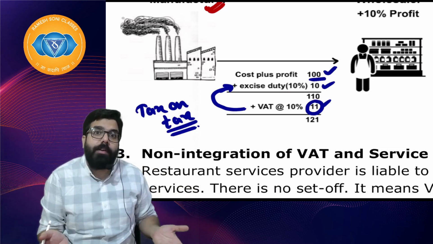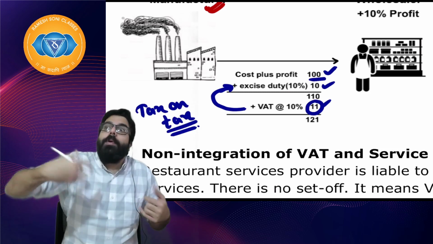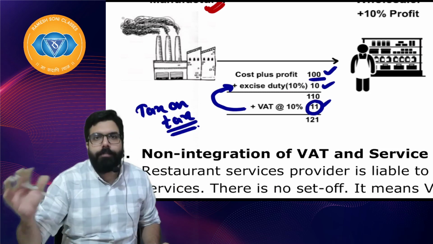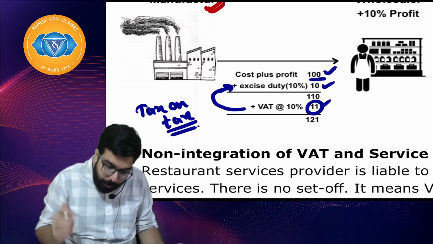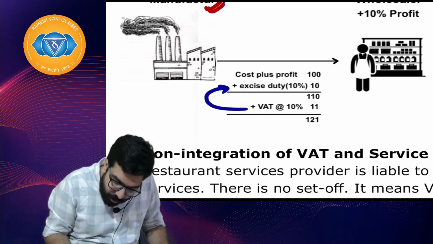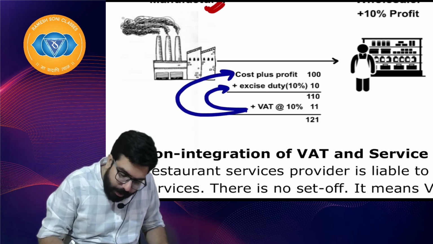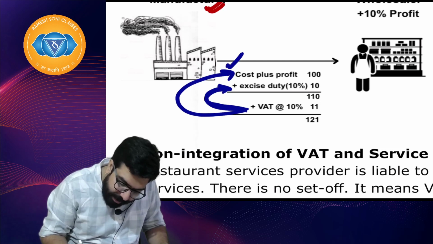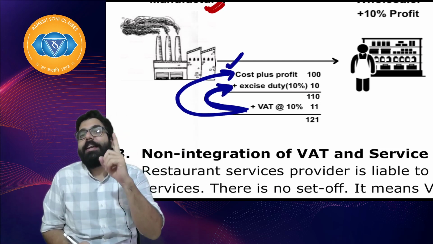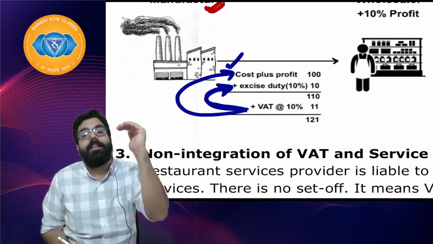Make in India is expensive because India is charging one tax on another tax. They are not charging tax on goods and services. They are charging tax on tax, which was not good for our economy. So Baba, the first ill effect was tax on tax. VAT is charged on this also, VAT is charged on this also. This is fine. But VAT being charged on excise duty was not fine. So this was one ill effect, tax on tax, which was making everything expensive.